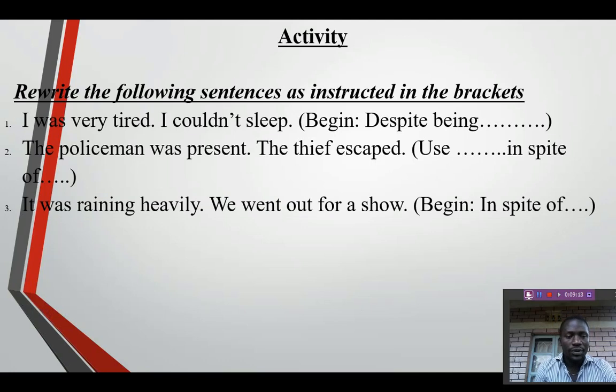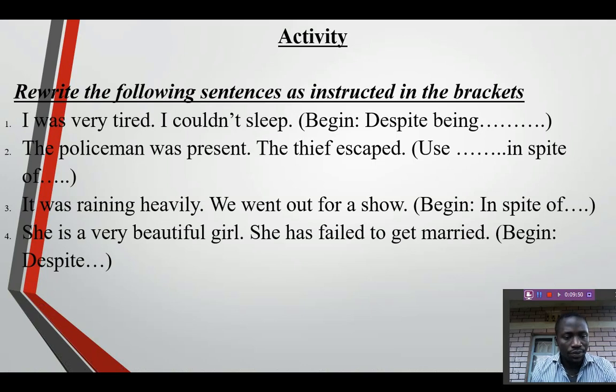Another question, question 3. It was raining heavily. We went out for a show. It was raining heavily. We went out for a show. And in this question, they are asking you to begin with in spite of. The previous question was asking us to use in spite in the middle of the sentence, and in this question, they are requiring you to use in spite at the beginning of the sentence.